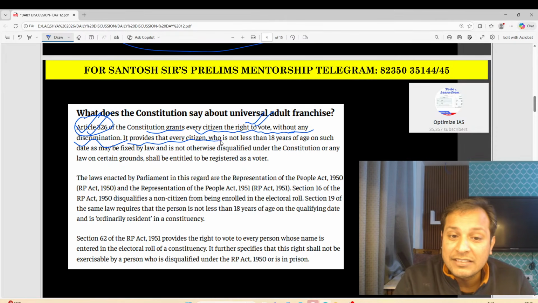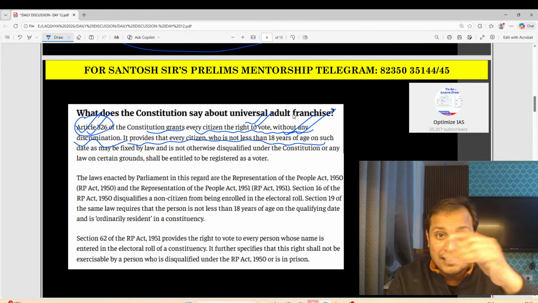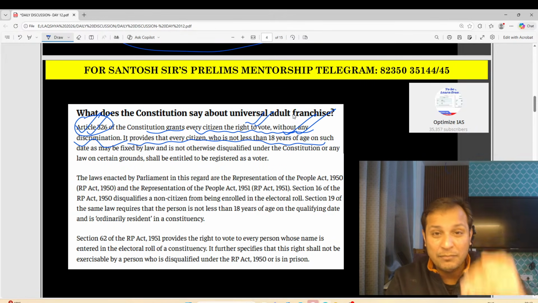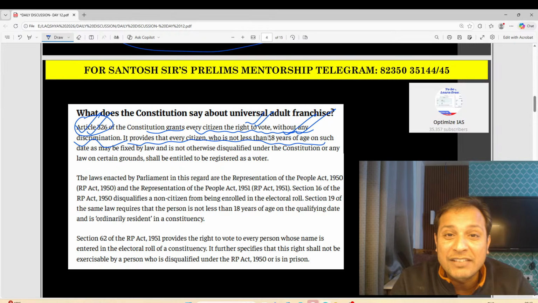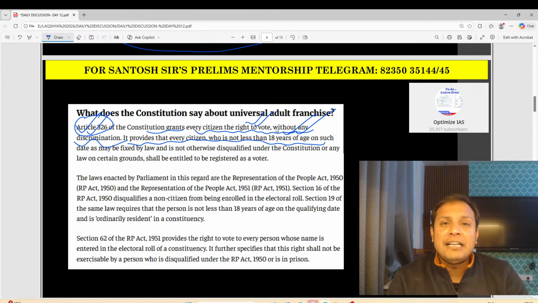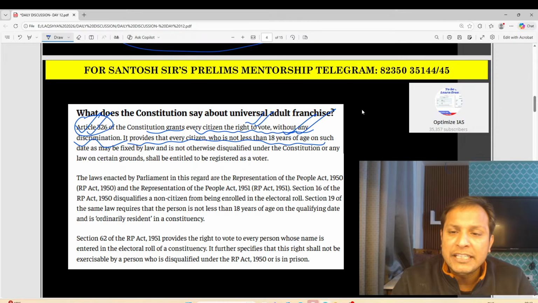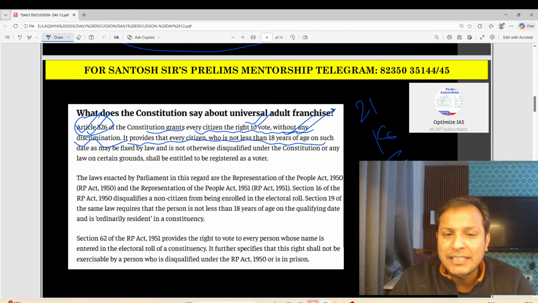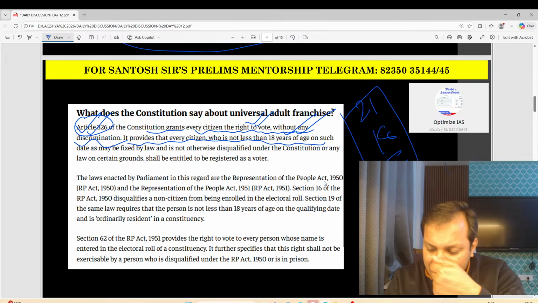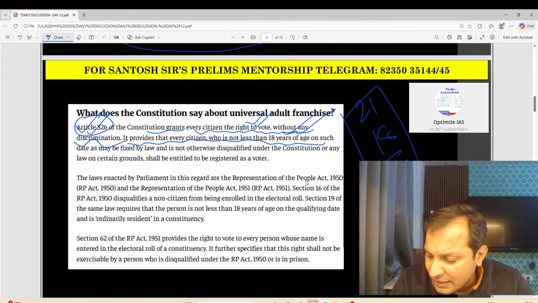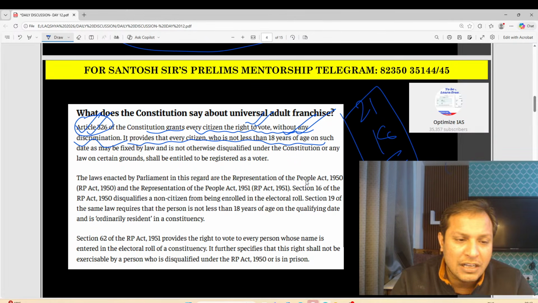It provides every citizen who is not below the age of 18. So 18 years is the benchmark. You know, guys, previously it was 21 years. Later on, it was reduced to 18 years. Can anybody tell me which constitutional amendment reduced the voting age from 21 to 18? Initially, right to vote was at 21 years or not? Guys, this is very important.